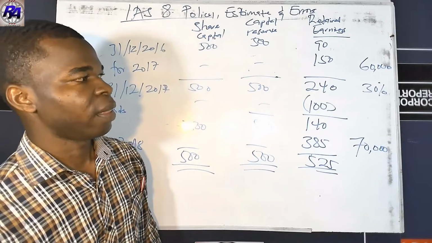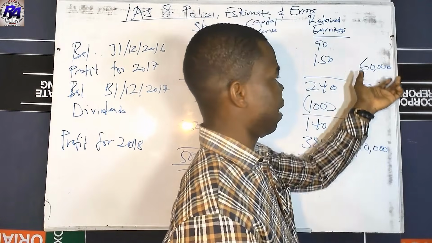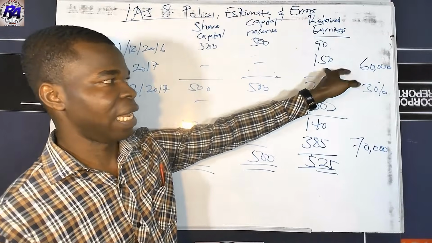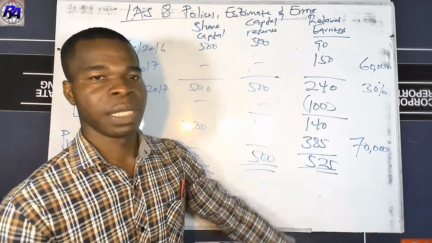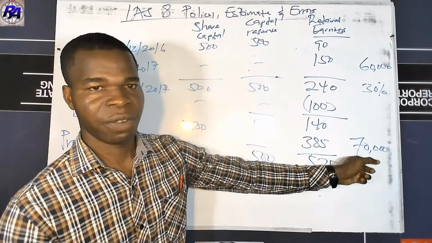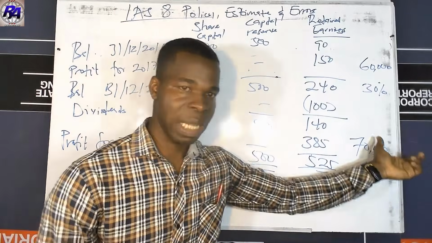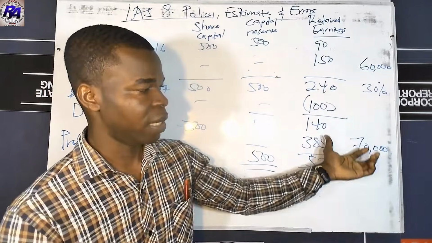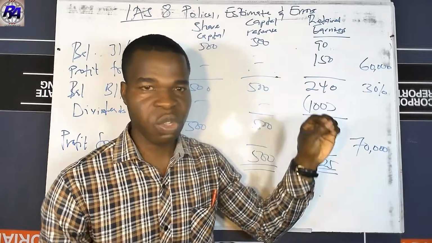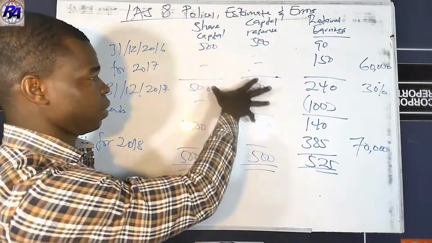Now, how do we effect this error? There is an overstatement of our inventory. Remember that the inventory here in 2017 at year end becomes the opening in 2018, and these are closing inventories. So it was less from our cost of goods available for sale. What I presented earlier on, it was less from our cost of goods available for sale to get our cost of sale. So these values have reduced our cost of sale, therefore increasing our profit. You see here we don't have cost of sale over here.